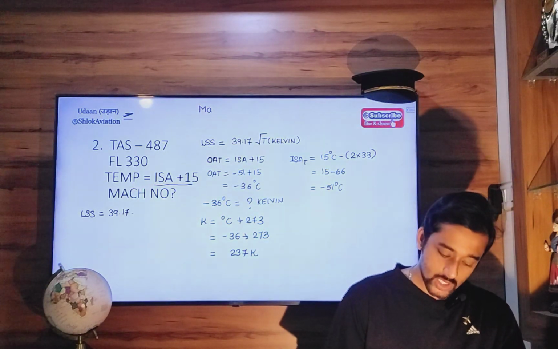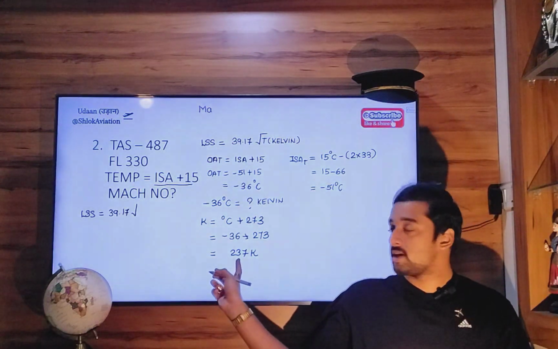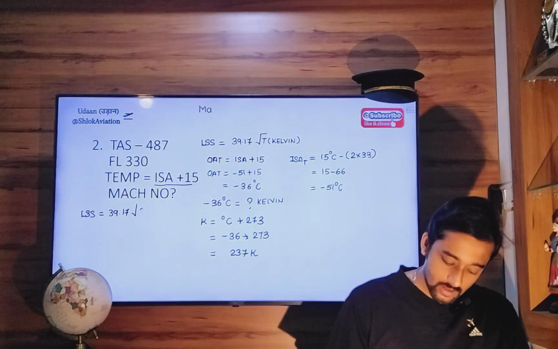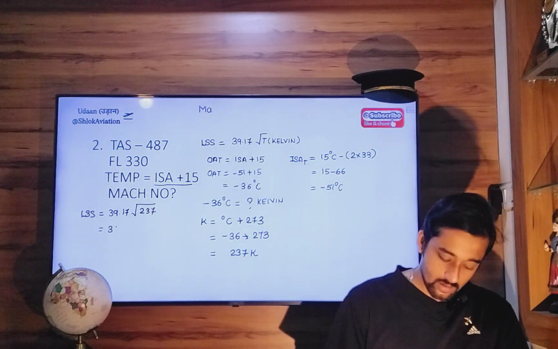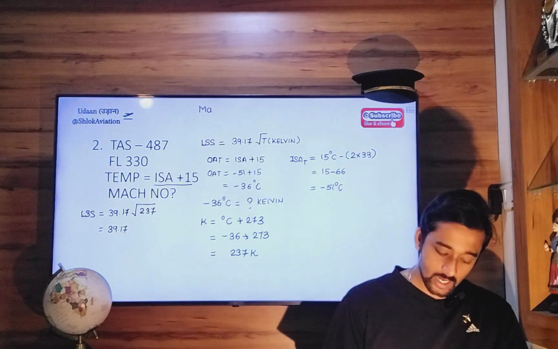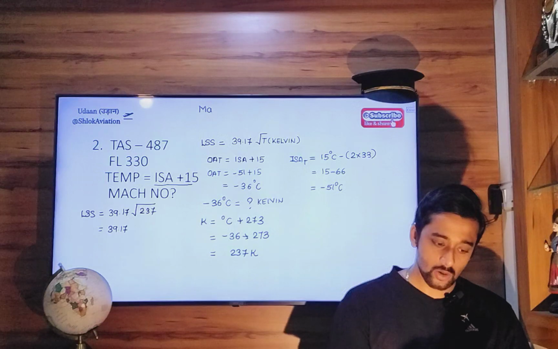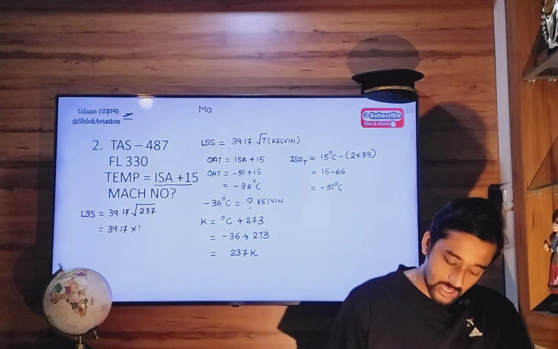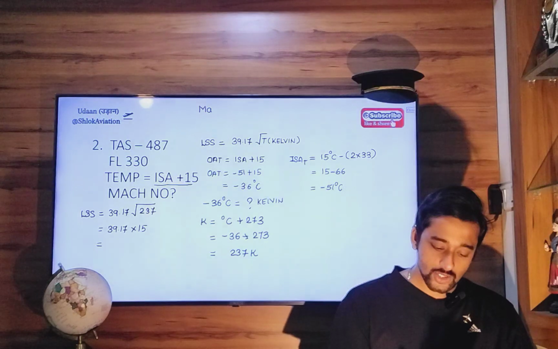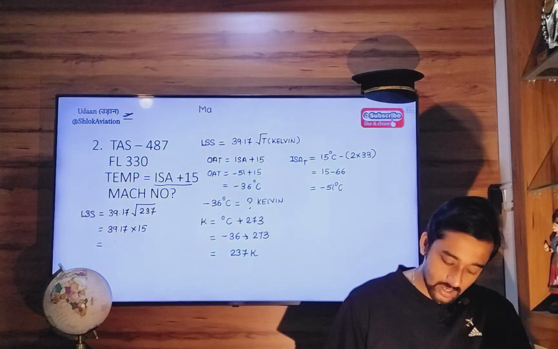So local speed of sound will be 39.17 square root of temperature in Kelvin. Kelvin temperature is 237. So 39.17 multiplied by square root of 237, which is 15.39, consider 15 only. So 15 into 39.17 is 603.